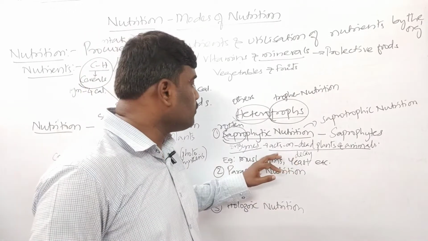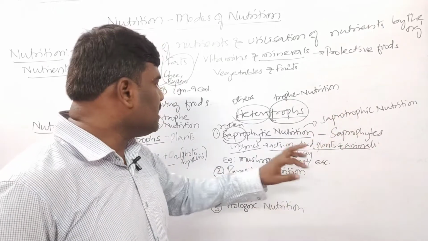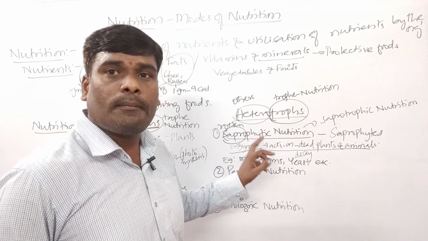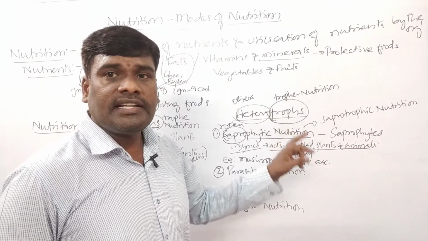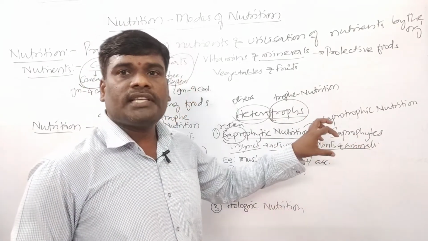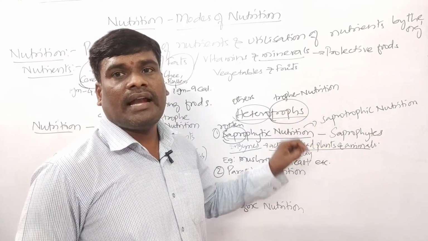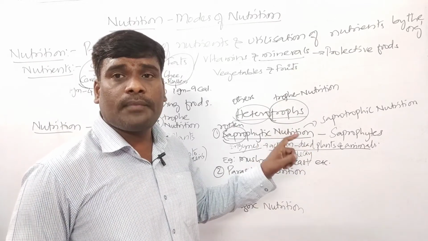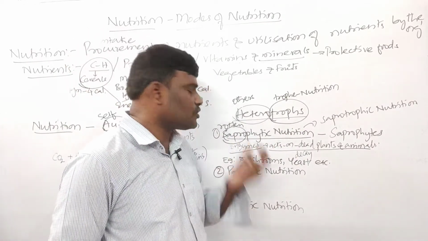They get the food from the decayed dead bodies of plants and animals. Here the enzymes play a major role in digesting those complex dead bodies of plants and animals into simple ones, and once they are in a simple form, the simple particles are easily absorbed through the body surface, and thus they get the nutrients directly, children. Such type of nutrition we call saprophytic nutrition.